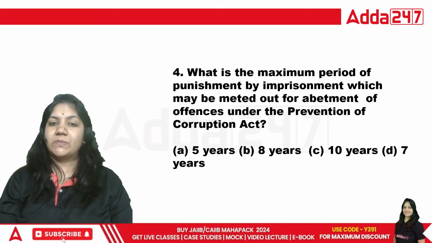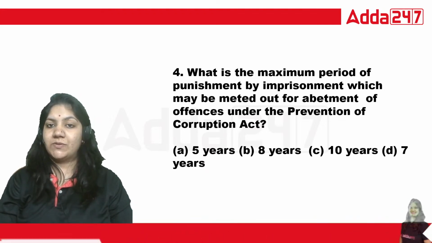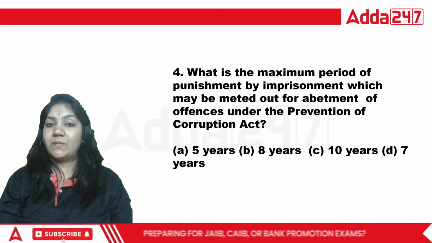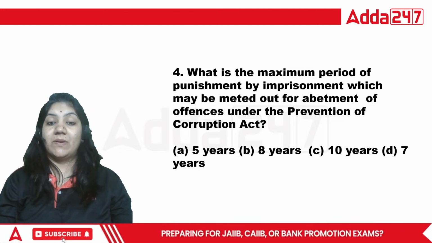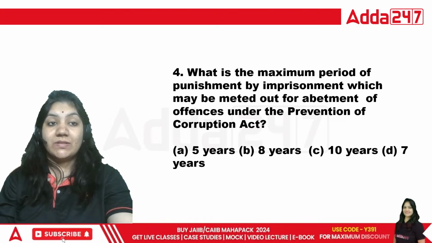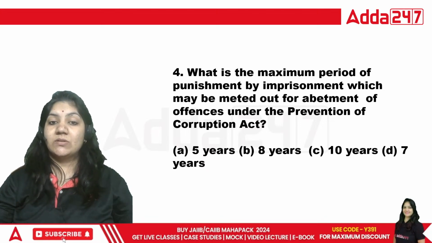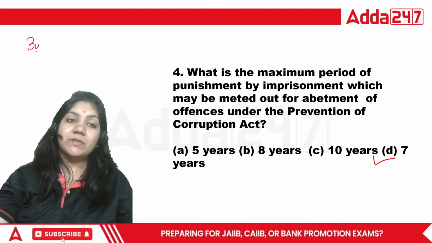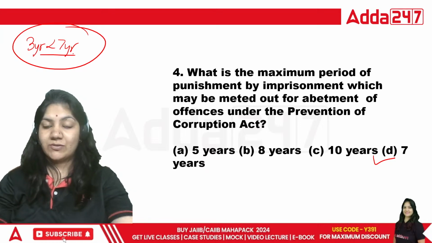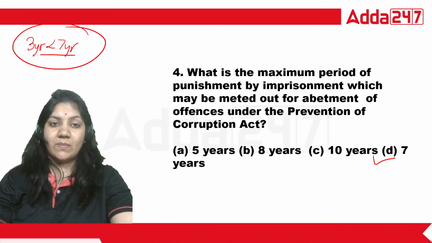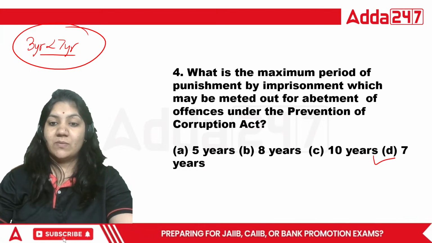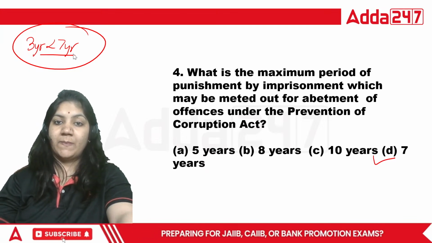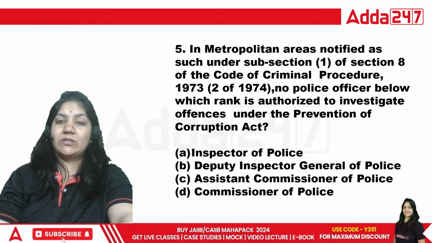So what is the maximum period of punishment by imprisonment which may be meted out for abatement? Abatement means to instigate someone, right? So the maximum punishment is this one. 3 years is the minimum punishment, up to 7 years is the maximum punishment. So you have to tick mark on the 7 years. In the Act also we have just read about the particular chart in which the minimum and the maximum punishment is given. Okay, next one.